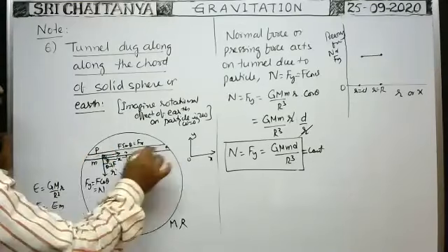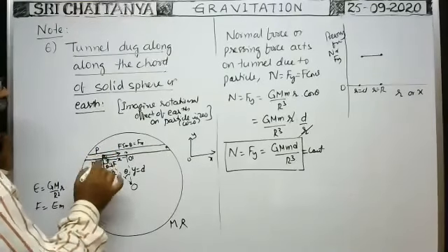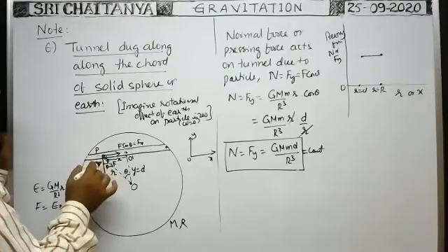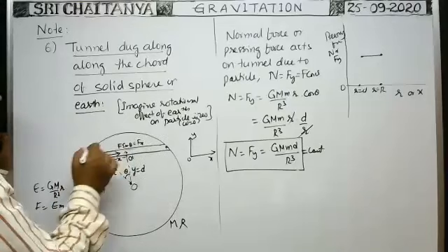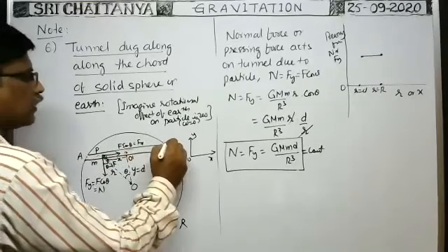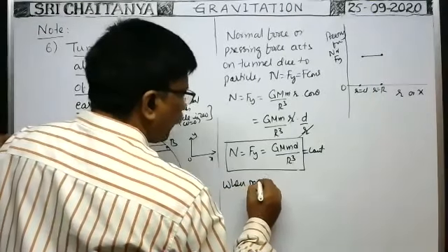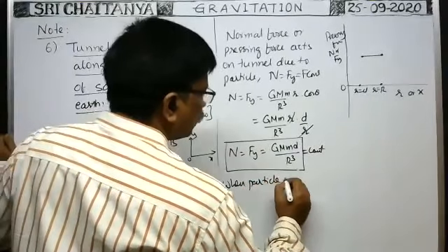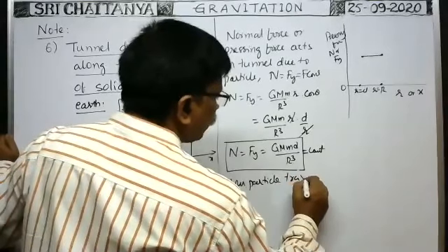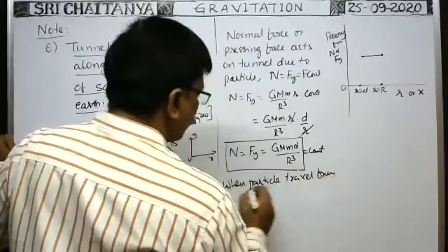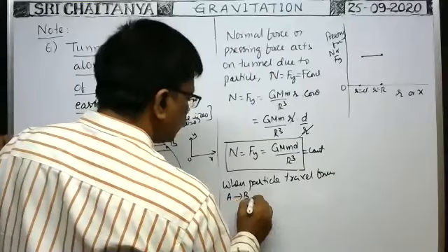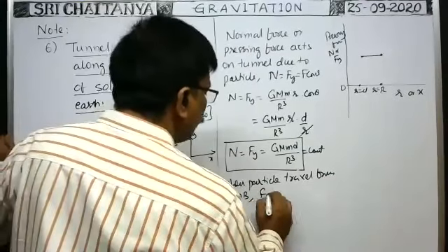Suppose if it is not smooth, if it is rough, then what is the frictional force acting on the particle when it travels from this end to this end? When the particle travels from A to B, a frictional force acts on the particle.